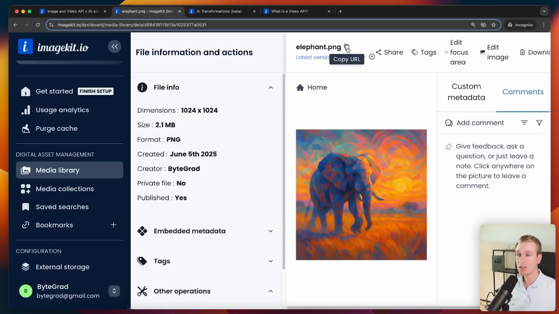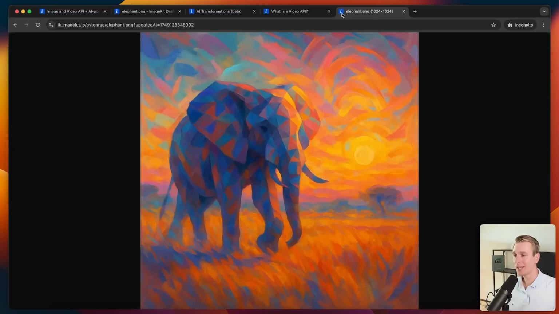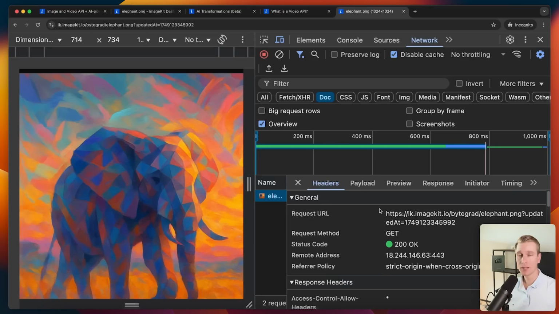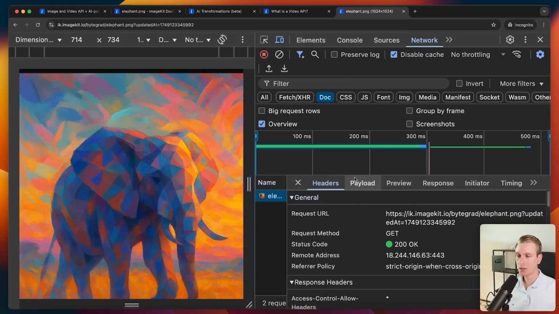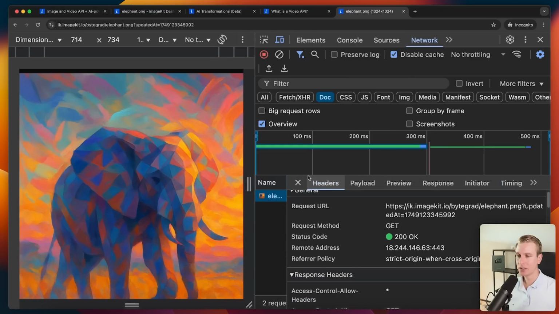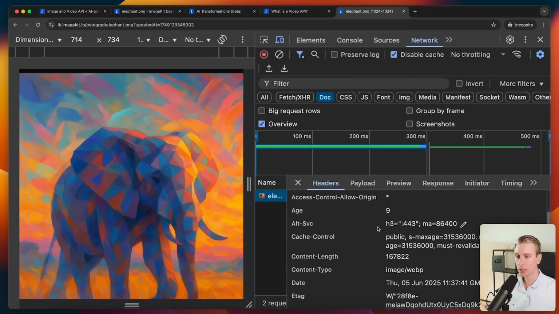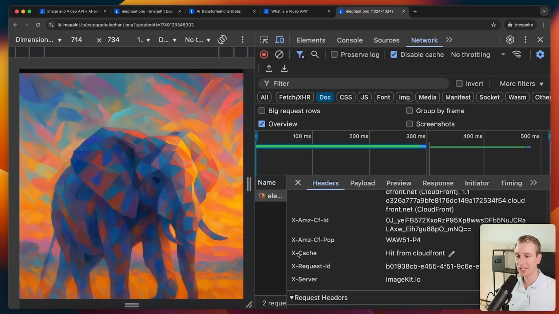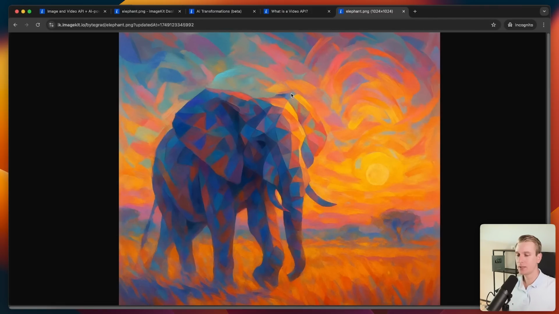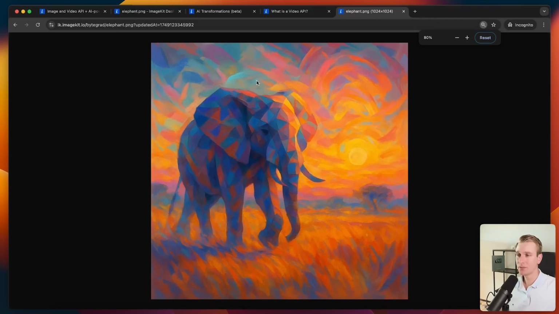But of course, at some point we actually want to display it in our website or web app. And so I need some kind of URL. I can copy that from here. And now I can add that to my website, let's say. Right, so here I have my image, and this has actually automatically been optimized for me. So if I check out the network tab and I load the page here, what are we actually loading here? I actually uploaded a PNG image, but now you can see the content type is actually WebP, which is an optimized format. So I like seeing that. And you can see it's also been placed on a CDN for me. This image is now being delivered in an optimized manner, and I don't even have to do much.